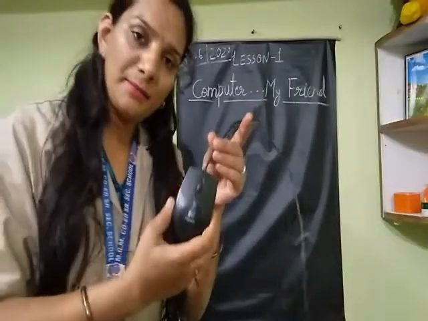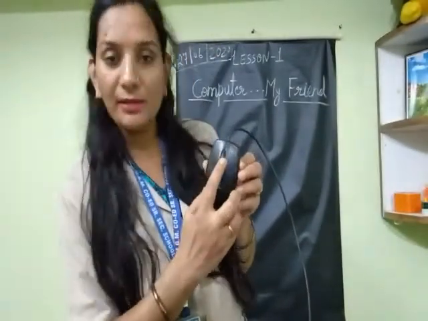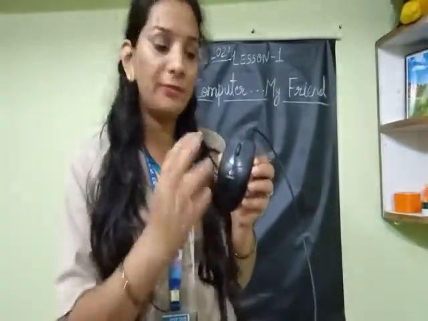Using the mouse we can draw drawings and pictures. And also, without a mouse, are you playing games? Are you playing games now? Without a mouse, is it possible? No, right? So the mouse is also helpful for playing games. So got it, beta? This is the mouse. The mouse has two buttons and one wheel. So it has three functions.